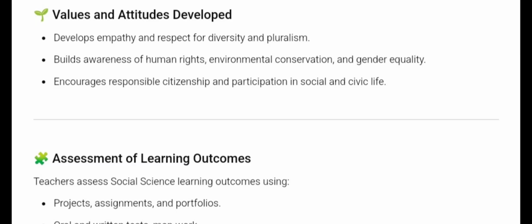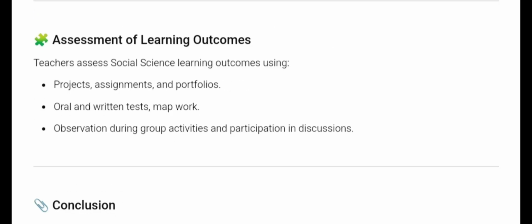Now build awareness of human rights, environmental conservation, and gender equality. So they should know about the environment, they should know about human rights and responsibilities, they should know how to protect the environment, and also they should know the equality of the genders. Encourage responsible citizenship and participation in social and civic life. So they should also be able to know their citizenship, their participation in society, and also live a responsible and civic life, right?